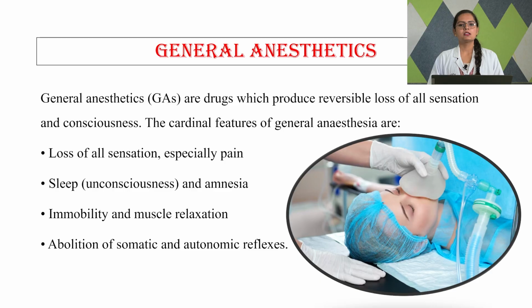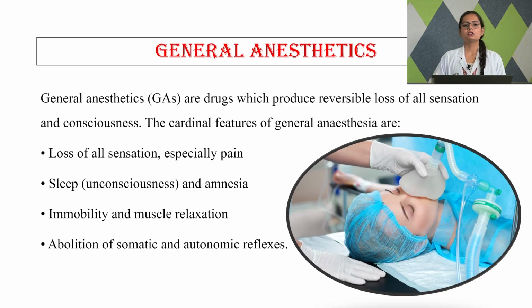So the first thing is anesthesia. It is very important to understand what anesthesia is. Anesthesia is the reversible loss of sensation. Anesthesia is basically of two types: local anesthesia and general anesthesia.